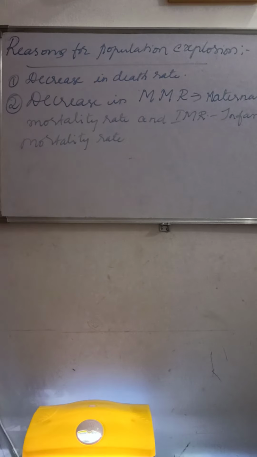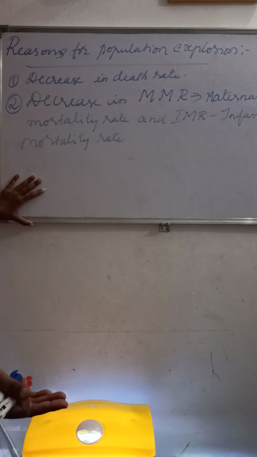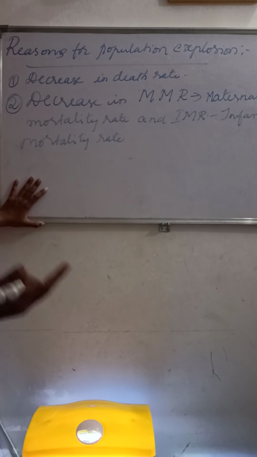You can see that 10, 20, 30 years back, there was no care given to the pregnant woman and the infant, so there was an increase in the death rate of pregnant women as well as infants.